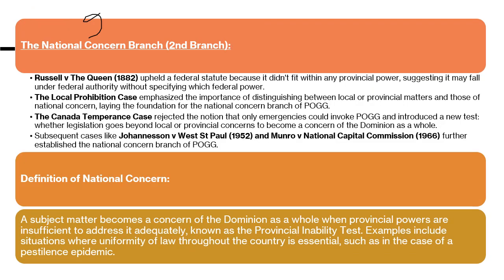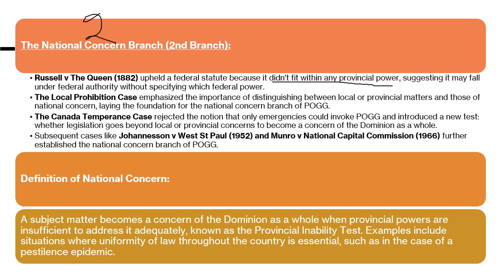So next is the national concern, the second branch. This is important. Any matter that is related to the dominion as a whole country, and where provincial powers are insufficient to address it, there the federal authority comes into the picture. Any matter of national concern will get adjusted to this power of Section 91. Russell versus Queen upheld a federal statute because it didn't fit any provincial power, suggesting it may fall under federal authority without specifying which federal power.